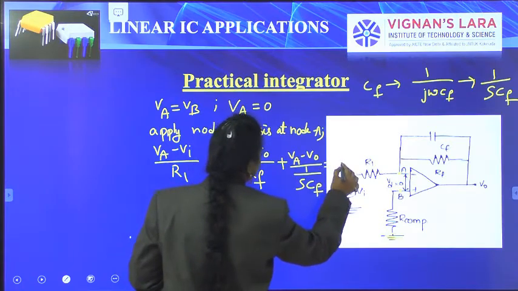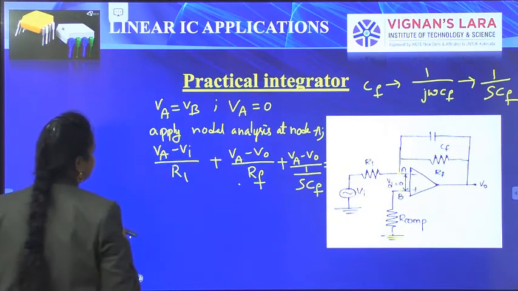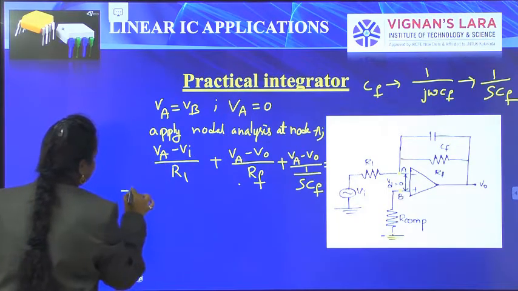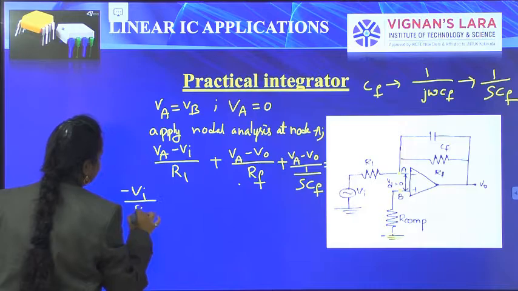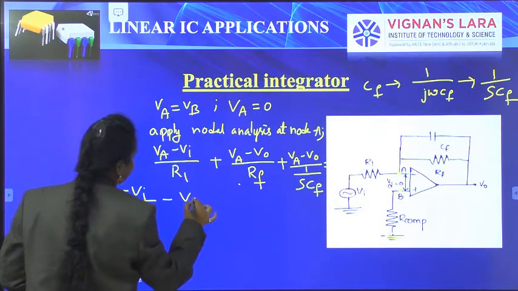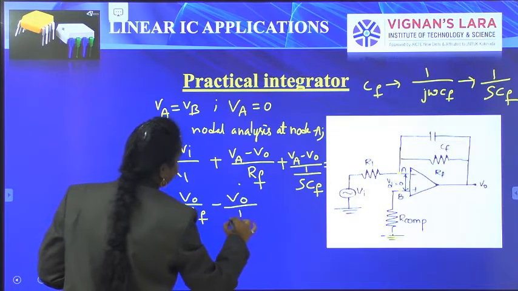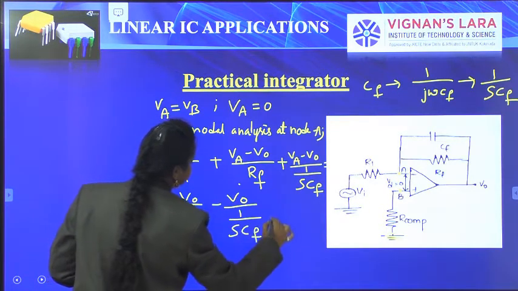So Is equals to 0. Here, in the place of VA, substitute 0. So we get (0 minus VA) by R1 minus (0 minus V0) by RF minus V0 by (1 by SCF) is equals to 0.